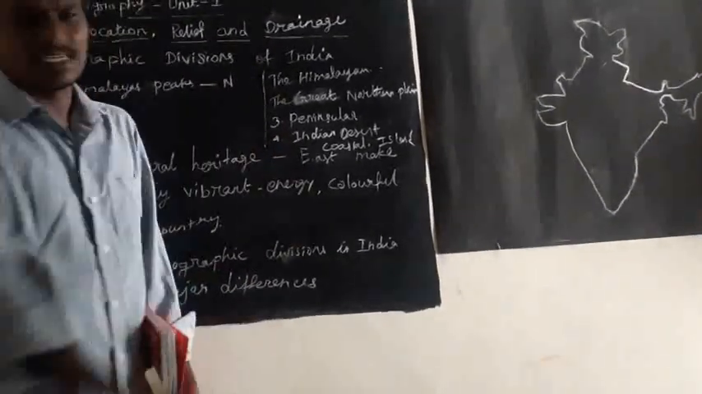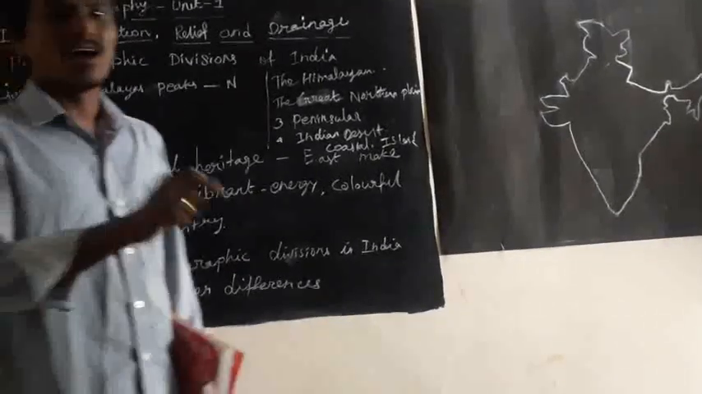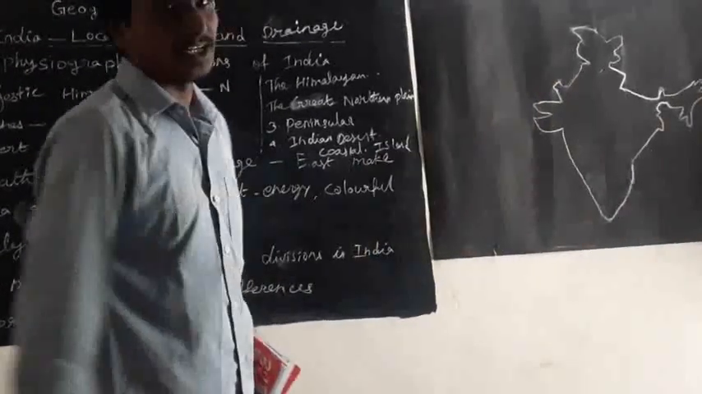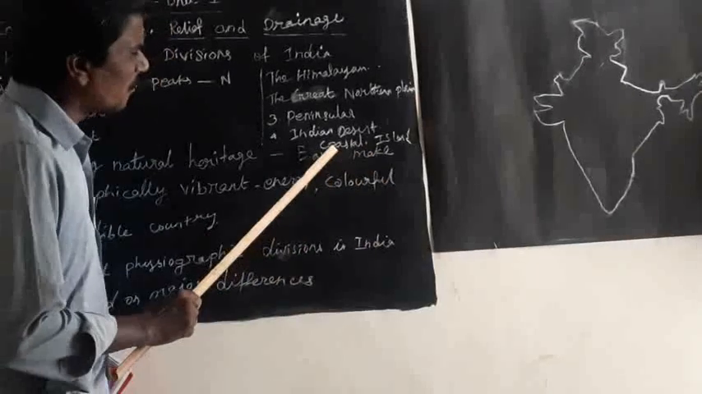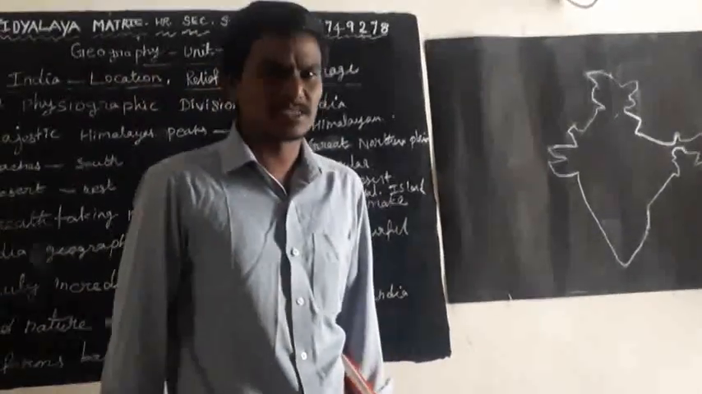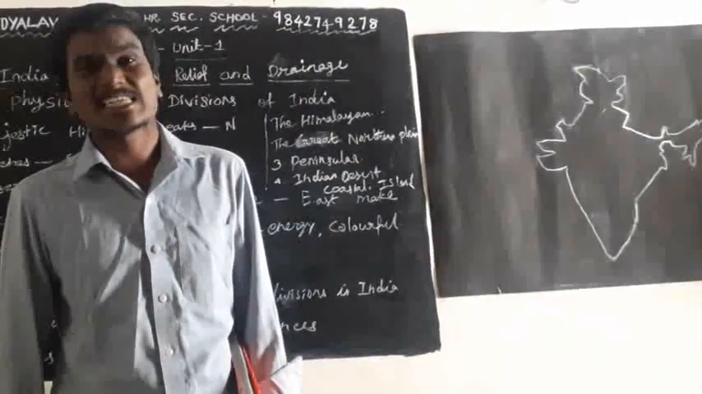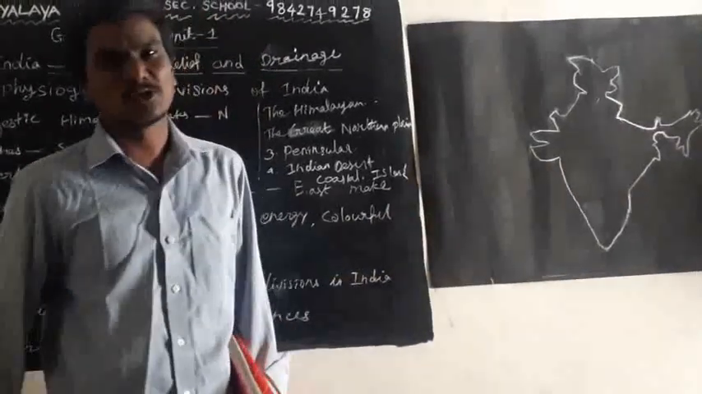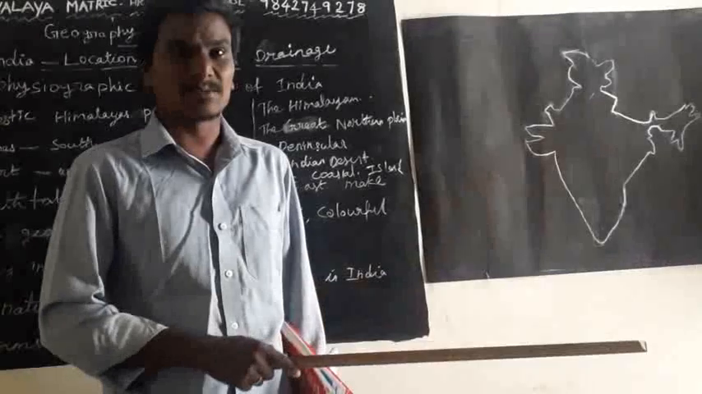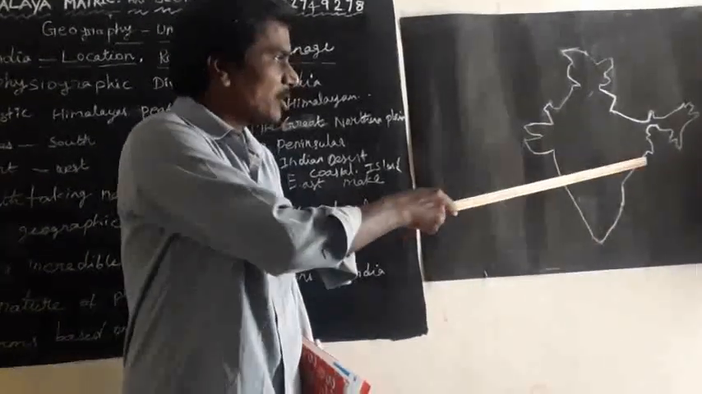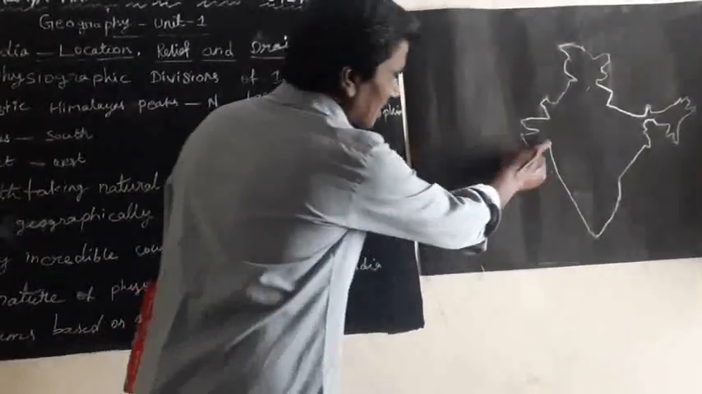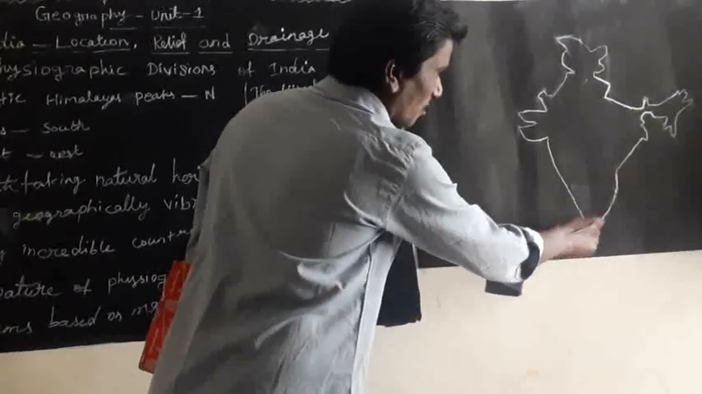The fourth one is the Indian Desert, the Thar Desert, in the Rajasthan area. The fifth one is the Coastal Plains, which can be classified into 2 types: West Coastal Plains and East Coastal Plains. Both the West Coastal Plain and the East Coastal Plain meet at Kanyakumari.